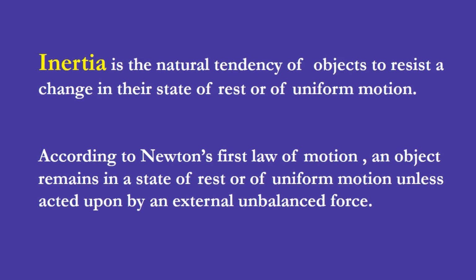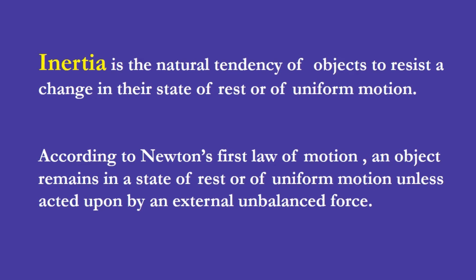Sir Isaac Newton gave a better explanation of inertia. The term inertia comes from the Latin word iners, which means idle or sluggish. Isaac Newton explained inertia in his first law of motion.